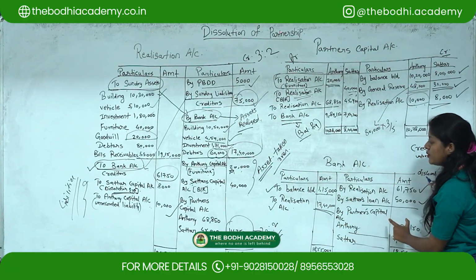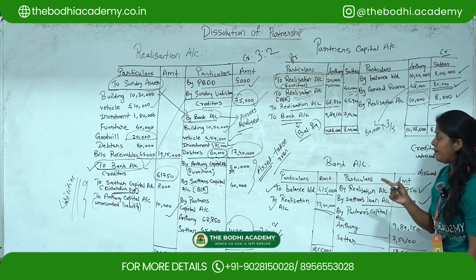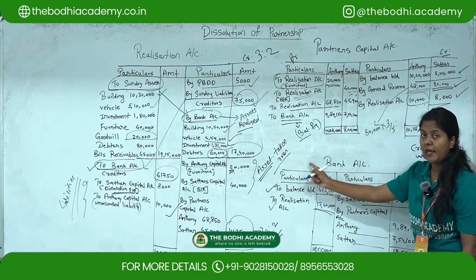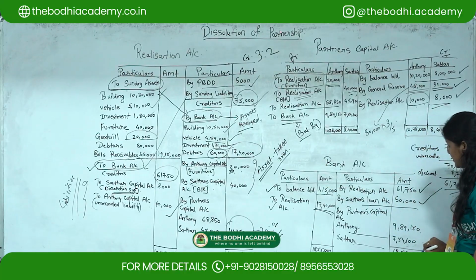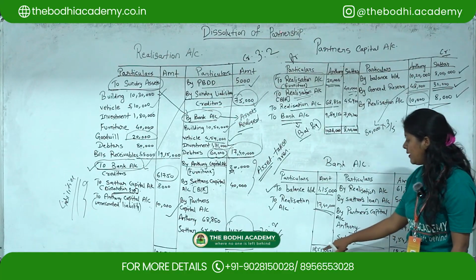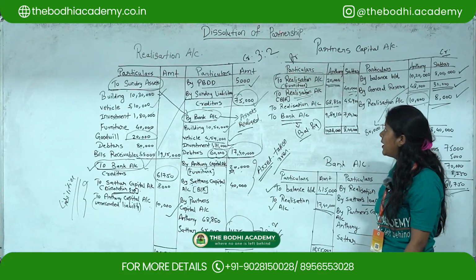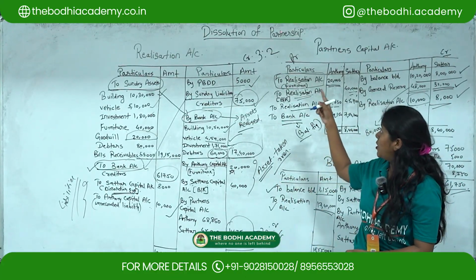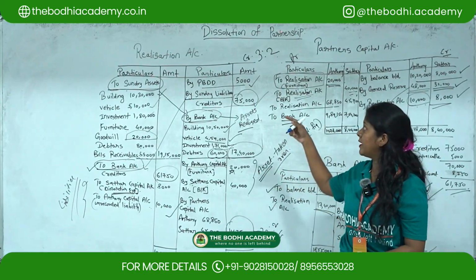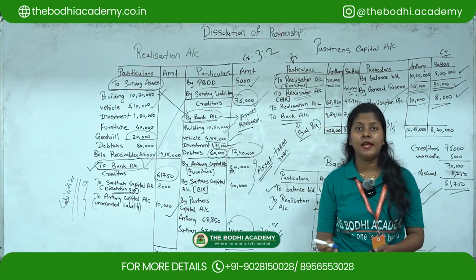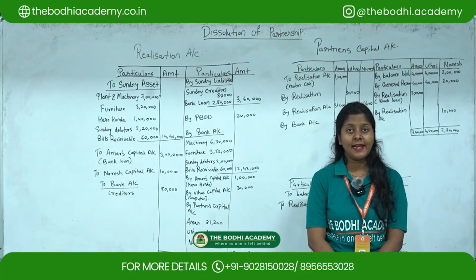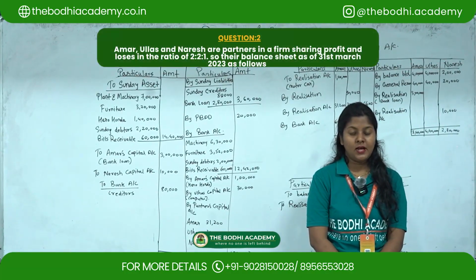So this thing you have to show, and the most important part is that you have to tally both sides of the bank account, debit and credit, and here the answer is 18,55,000. Both sides are the same. So this is how you have to solve the dissolution of partnership with regards to realization, partners capital and bank account. Now let's move to the second question, and the second question is: Amar, Ullas and Naresh